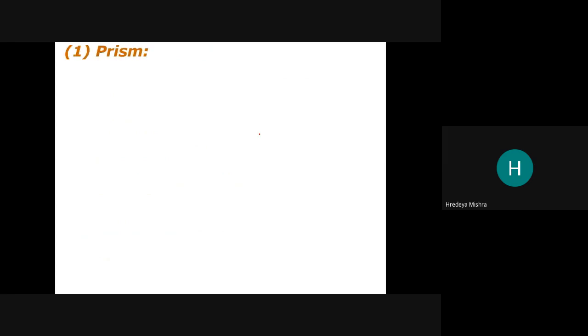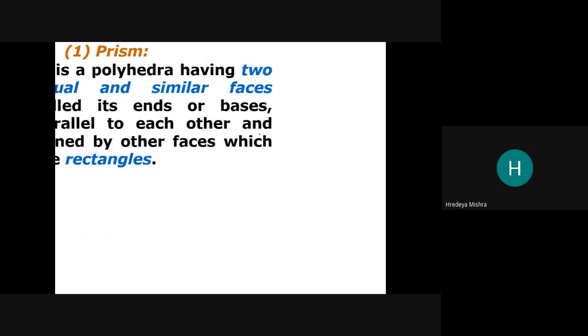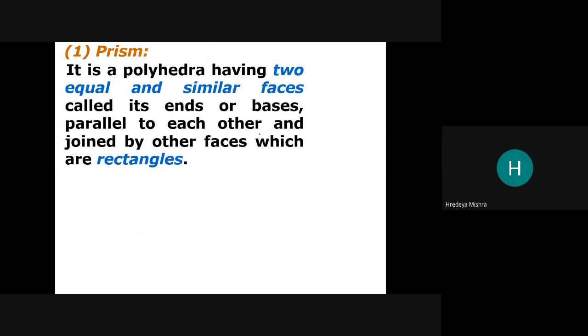First, we discuss the prism. What is a prism? It is a polyhedron having two equal and similar faces called its ends or bases, parallel to each other and joined by faces which are rectangles.